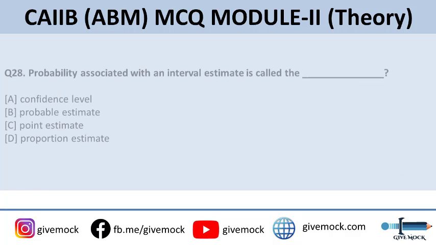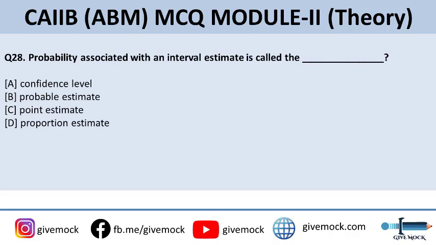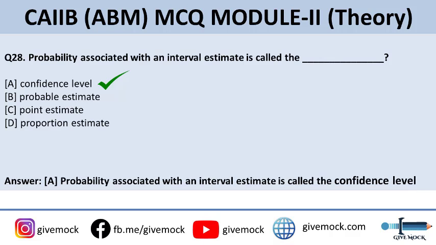Coming up to the 28th question, the probability associated with an interval estimate is called. Options are: A, confidence level, B, probable estimate, C, point estimate, or D, proportion estimate. The correct answer is A, confidence level. The probability associated with an interval estimate is called the confidence level.